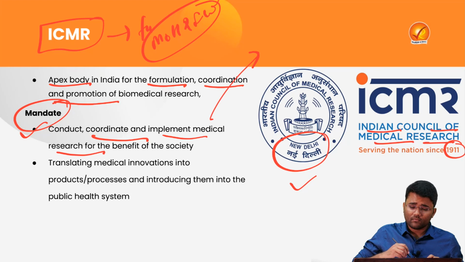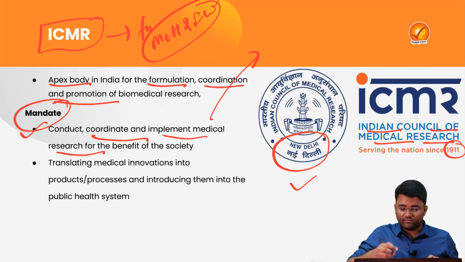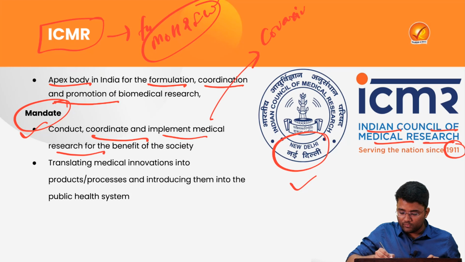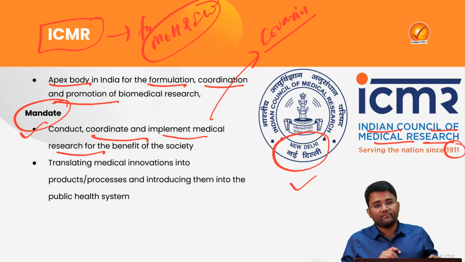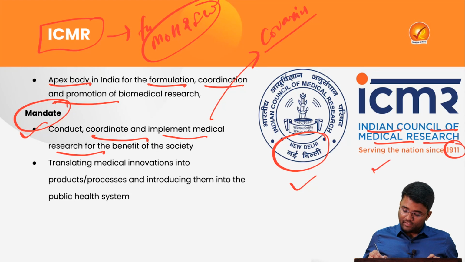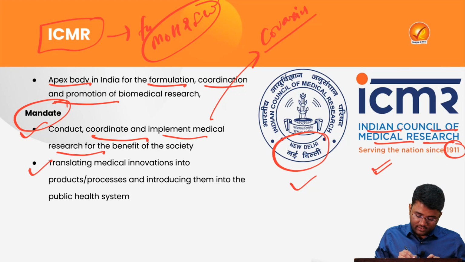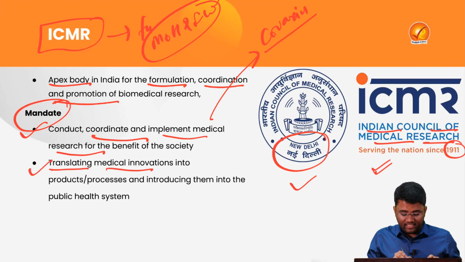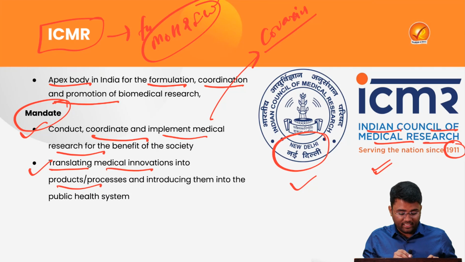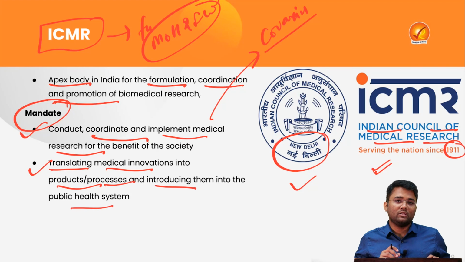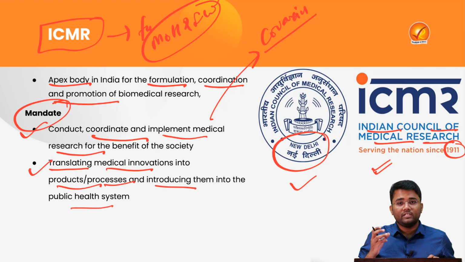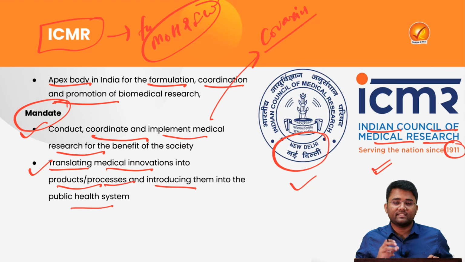In the making of Covaxin, one of the major vaccines widely used in India, the ICMR had an important role. The other mandate of the ICMR is to translate medical innovation into products and processes, and introduce them into the public health system, so that all the issues related to public health and disease prevalence can be tackled properly.